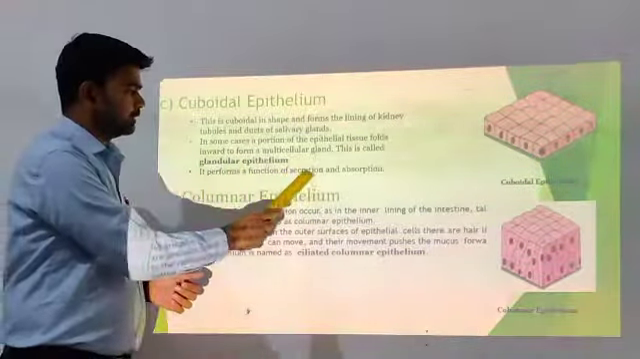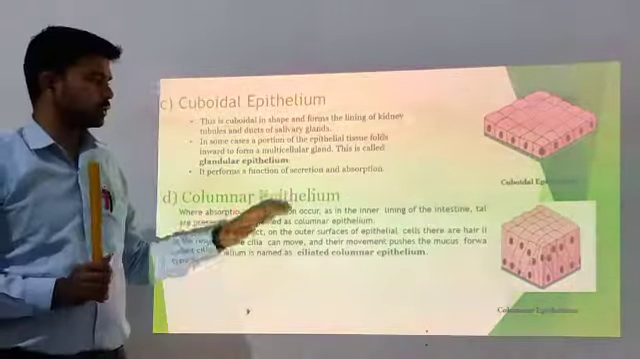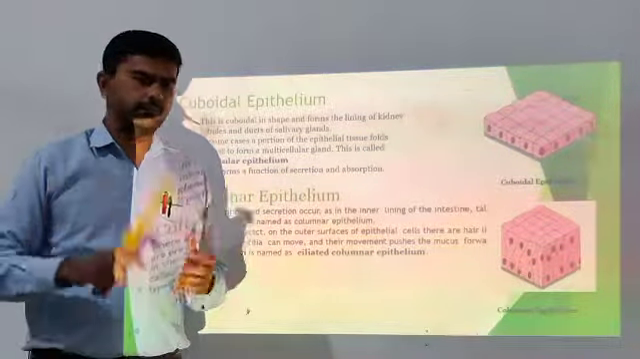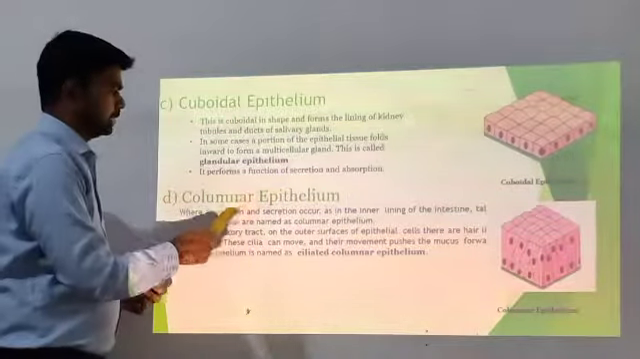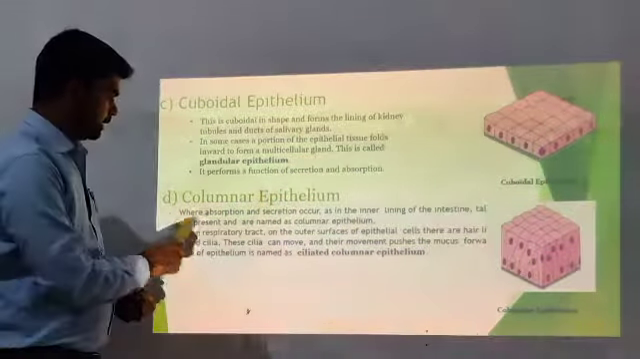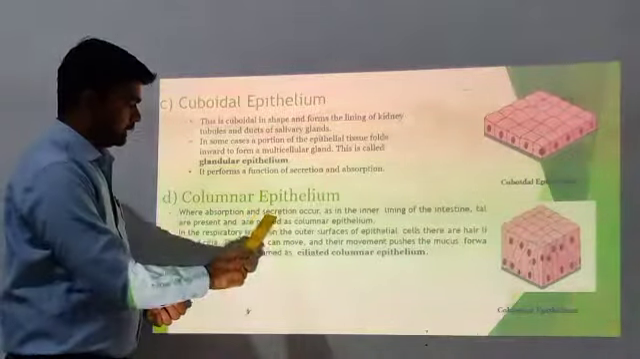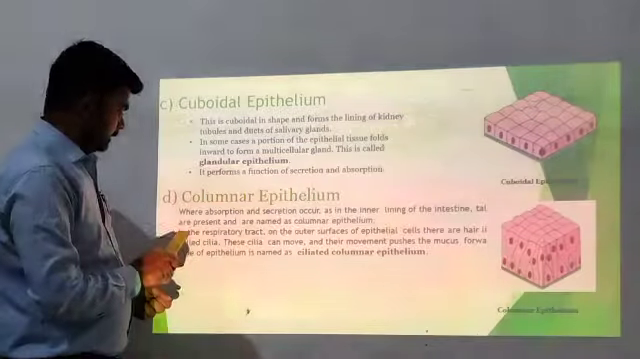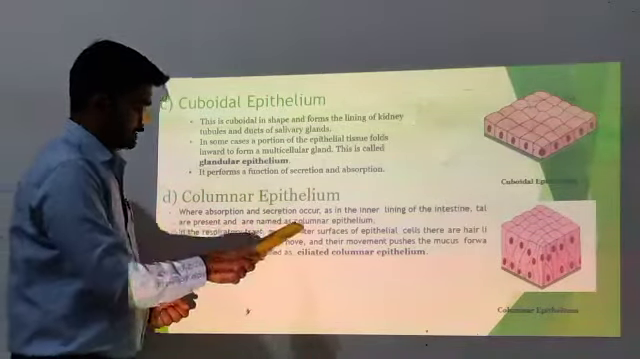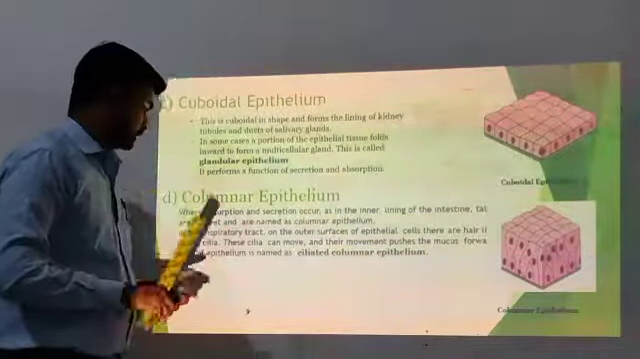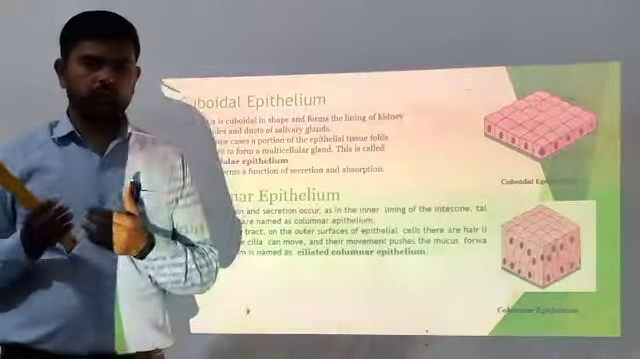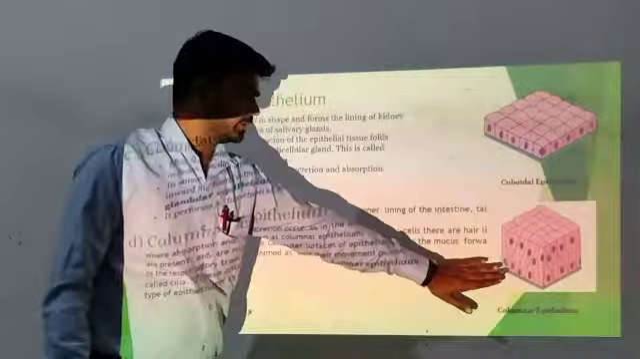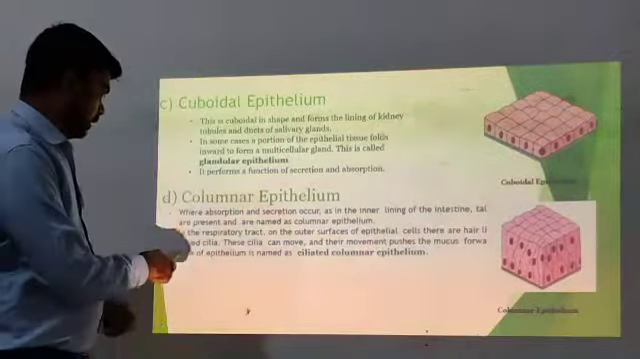It performs a function of secretion and absorption. It is used to absorb something from the body and to extract the waste material from the body. The last is columnar epithelium, where absorption and secretion occur, as in the inner lining of the intestine, and it is named columnar epithelium. Means when absorption or secretion of the body takes part, columnar epithelium is present in that body.